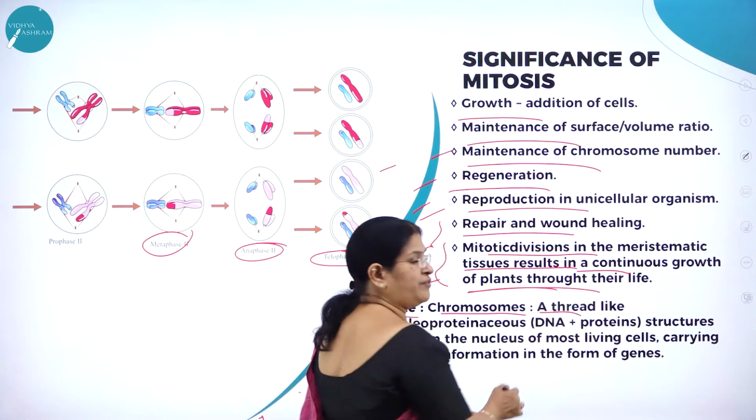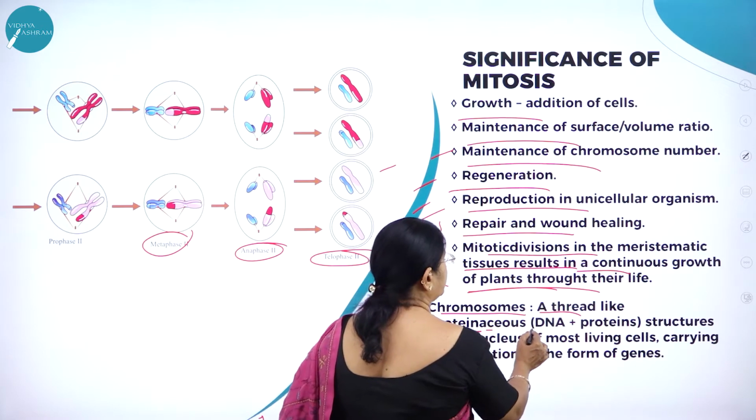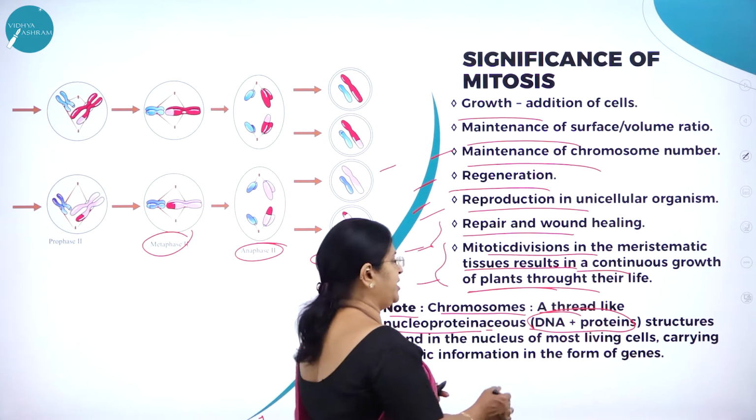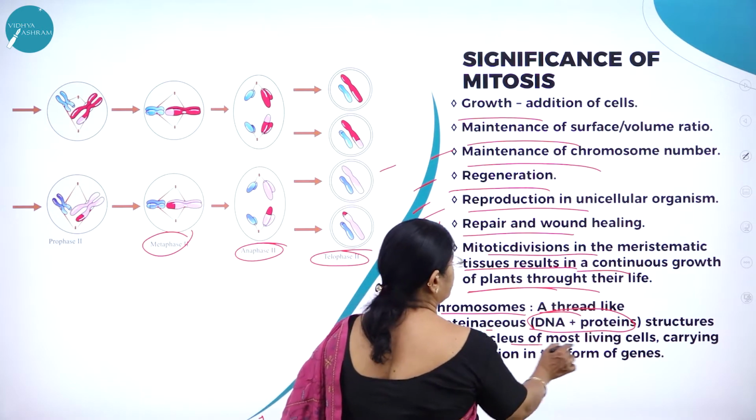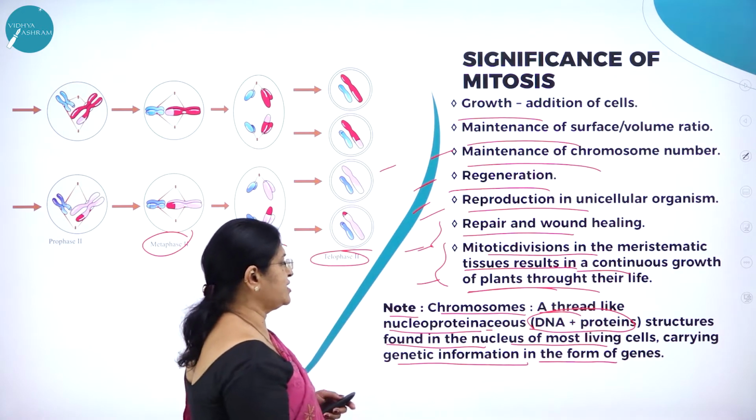Chromosomes, as we know, how do we define the word called chromosomes? A thread-like nucleoproteinaceous structure. So it is a combination of DNA and proteins, then found in the nucleus of most living cells carrying the genetic information in the form of genes is called as chromosomes.